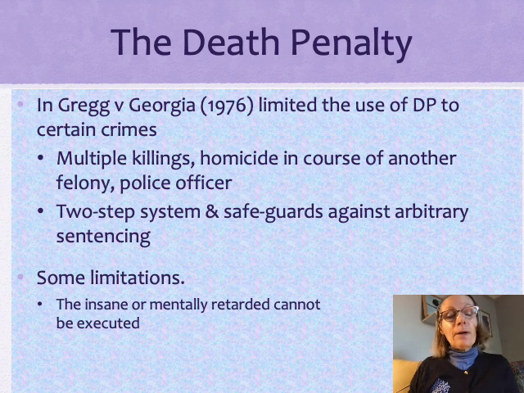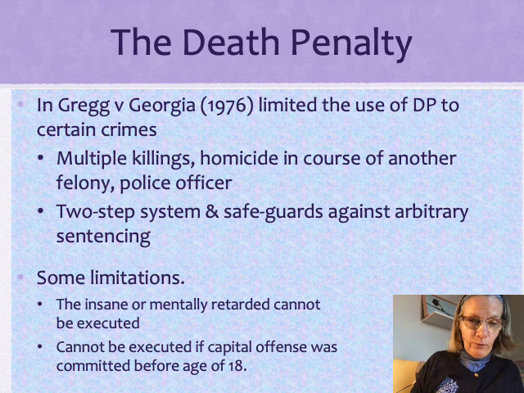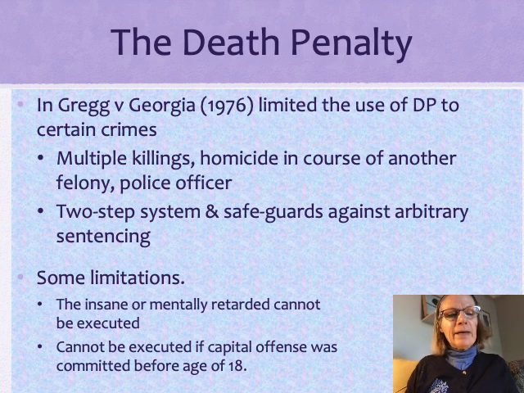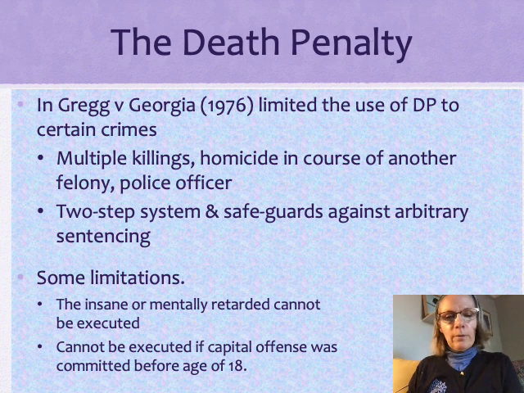A case came to the Supreme Court about whether or not somebody who is mentally insane or mentally retarded, and that's the language that the court uses, and that's why I have that on there. They say that an individual who can be demonstrated as either mentally insane or mentally retarded, very low IQ, cannot be executed for their crime. And also, a youth cannot be executed for their crime as an adult. Let me rephrase. So if you commit a capital offense under the age of 18, you can't be executed, even though by the point of time where you're going to get executed, you could be 30 years old, right?